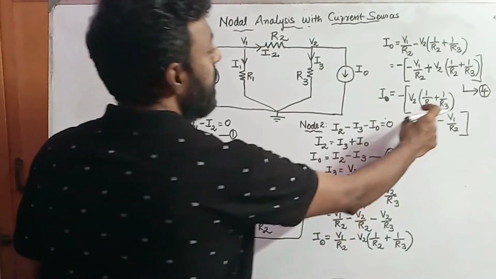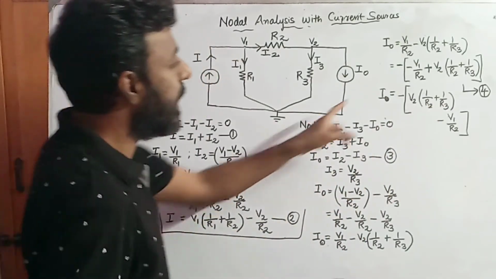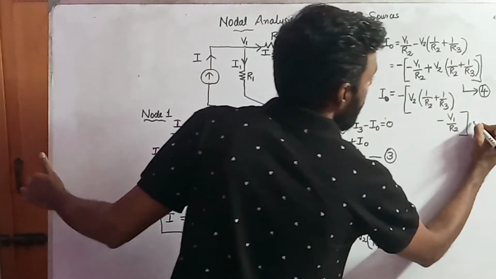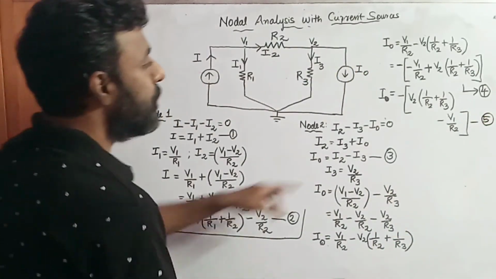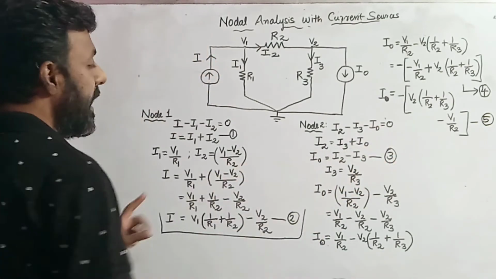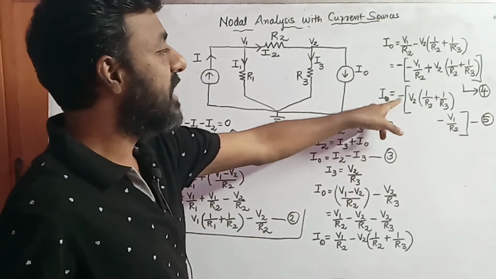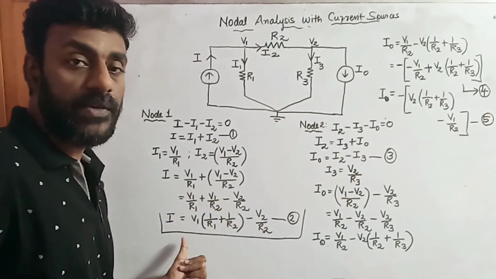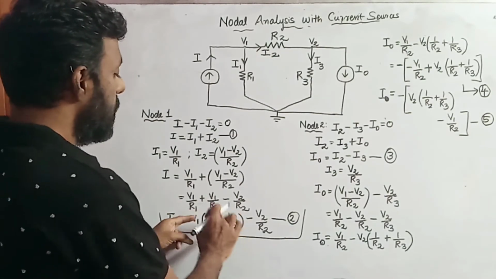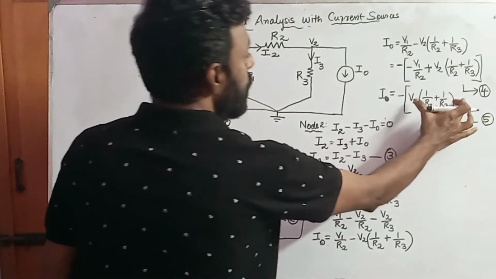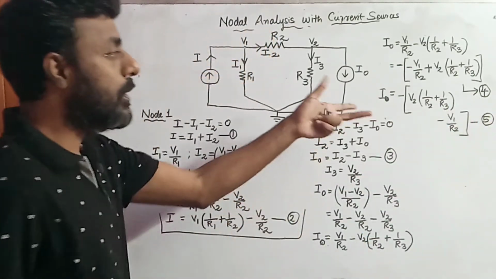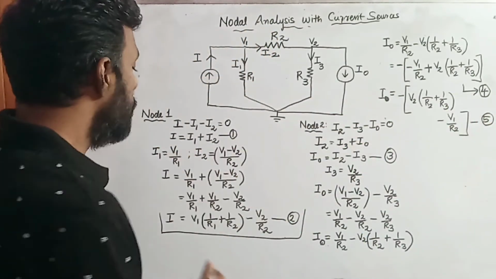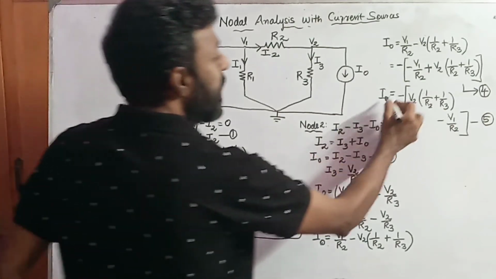Let us assume that this is equation number 5. Now this 2 and 5 look very much identical except for this negative sign. This has a negative sign and this doesn't. V1 into this term, V2 into this term, minus V2 by R2 minus V1 by R2, both look identical. So how can you express it?